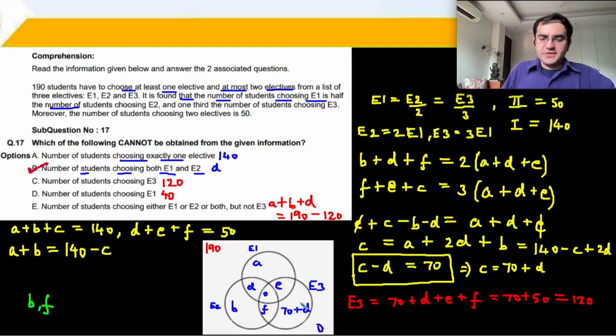Both E2 and E3, yeah. So if I have B and F, see E2 तो हमने पहले ही निकाल लिया था ना, E2 is twice of E1, ठीक है, and E1 is 40, तो आपका E2 का वैल्यू 80 है.